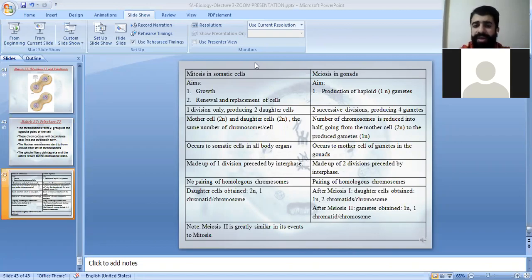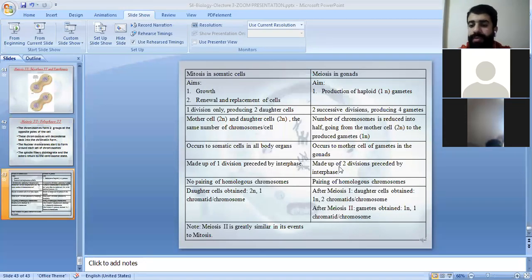In mitosis, the mother cell is 2N and the daughter cell is 2N, the same number of chromosomes per cell. The number of chromosomes is reduced by half during meiosis, going from the mother cell 2N to the produced gamete 1N. Mitosis occurs in somatic cells in all body organs, while meiosis occurs in the mother cell of gametes in the gonads. Mitosis is made up of one division preceded by interphase. Here it's made up of two divisions preceded by interphase.